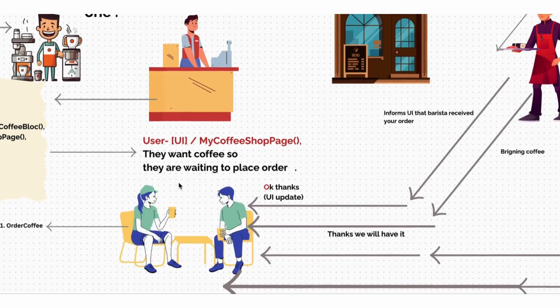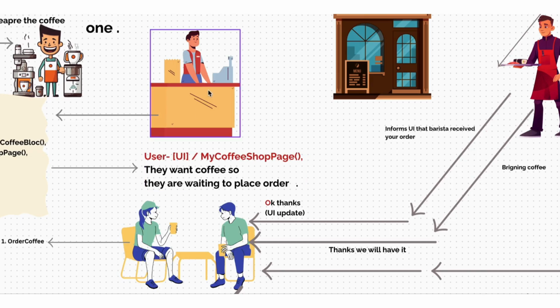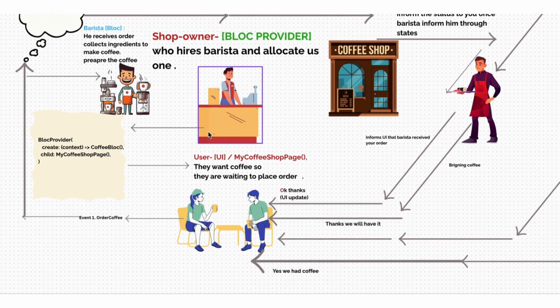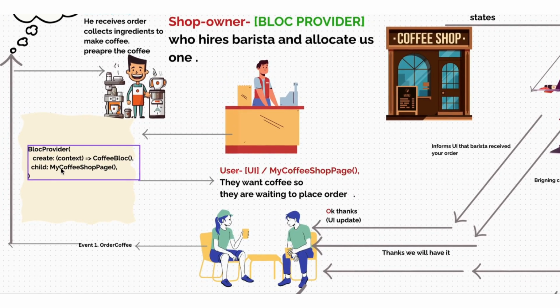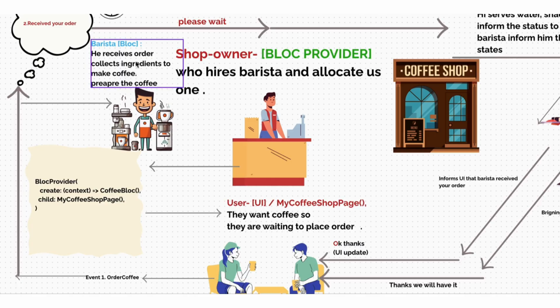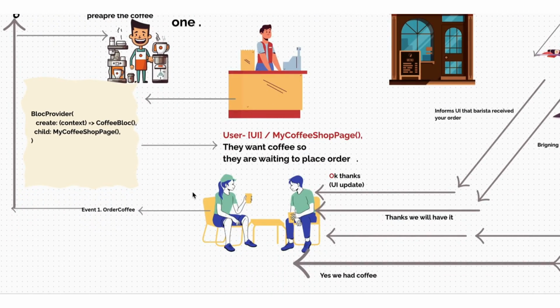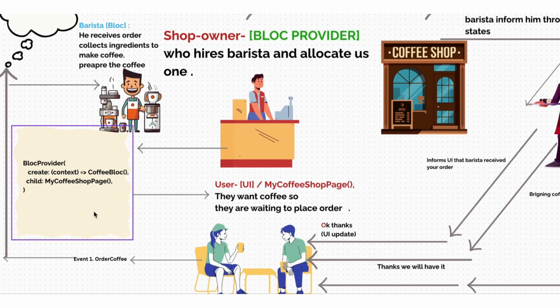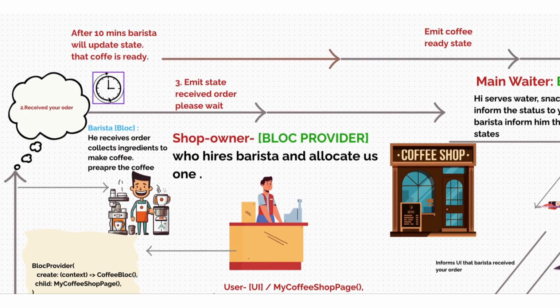So we went to the coffee shop, and the shop owner notices us and requests the barista to be prepared, that a customer has arrived. So the BLoC provider, the shop owner, will provide us a BLoC. This coffee BLoC is nothing but a barista. This BLoC architecture is mainly based on two things: event and state. We send any request through an event and we receive the updates through state. So we as a user place an order, like ordering a coffee, through an event, and that event reaches the barista.